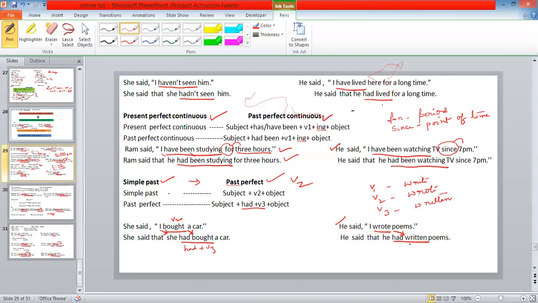Clear? So had plus V3 form should be written here. So how do you change? He said, "I wrote poems." He said that, I changes to he. Wrote changes into had written. So he had written poems. Clear? Now let's see another example.